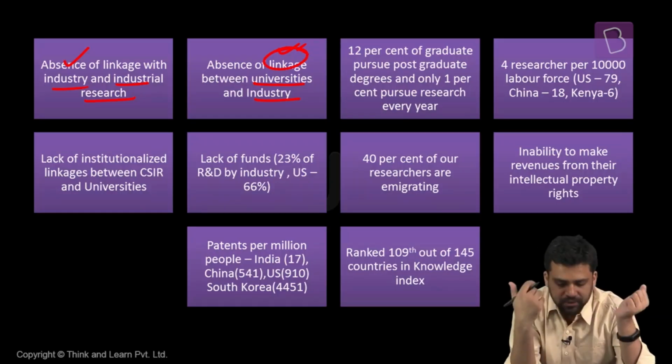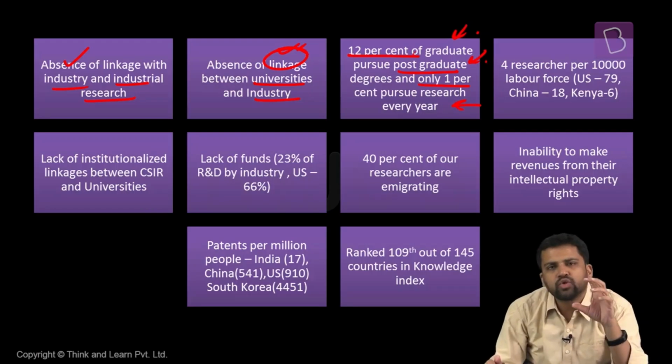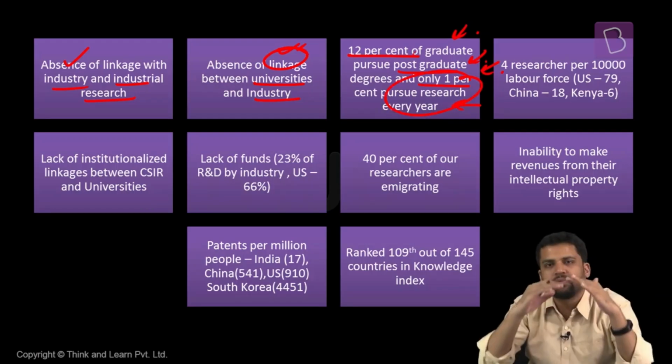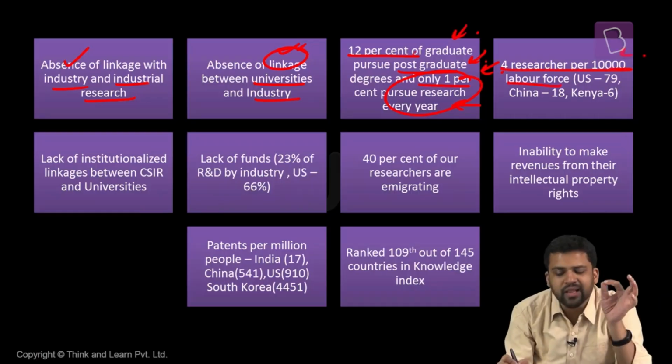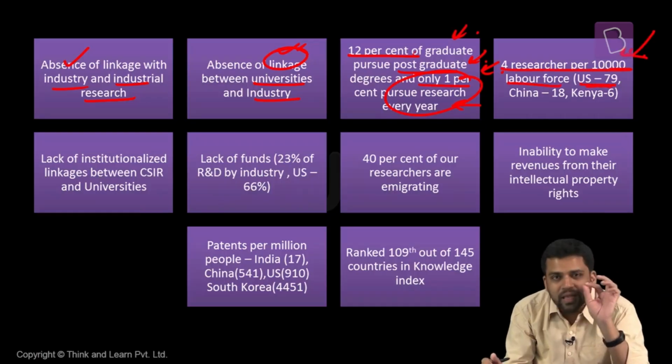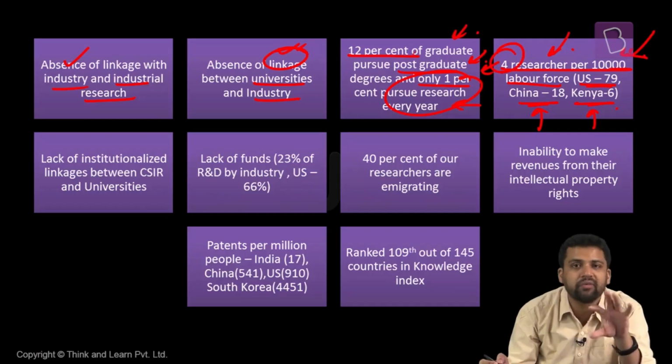Very few institutions in India will have these linkages. 12% of graduates in case of India will go for postgraduate degree. Only 1% will go for PhD research. So very few people are actually pursuing research. That pyramid is very steep from graduation to postgraduate to research. So we do not have a sufficient number of people who are pursuing research. Let's look at the number of researchers per 10,000 labor force. In US, out of 10,000 people in the labor force, almost 80 people are doing research. In China, it is 18. In Kenya, it is 6. But in case of India, it is 4. So we are lagging behind even countries like Kenya when it comes to research.